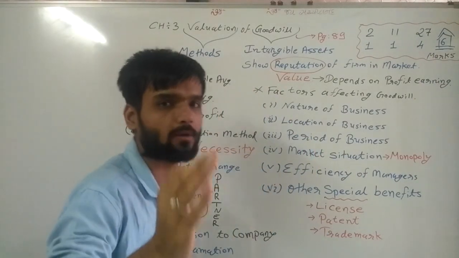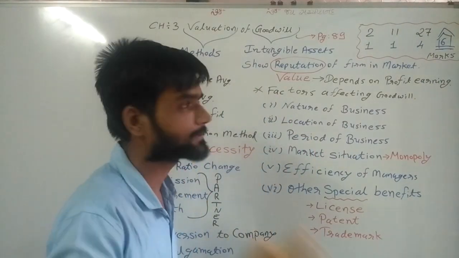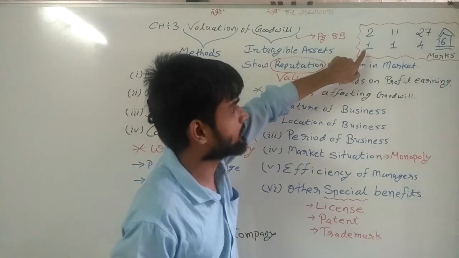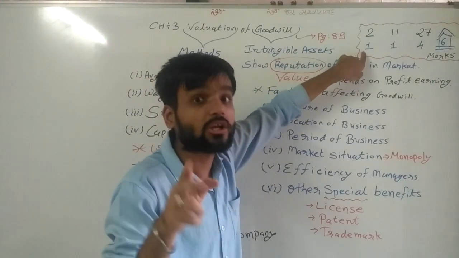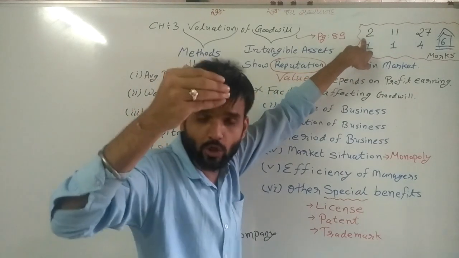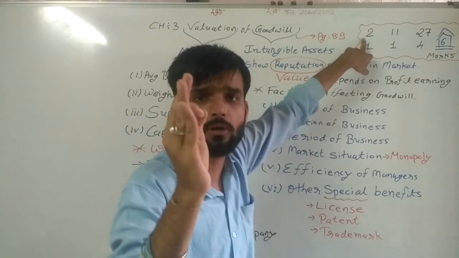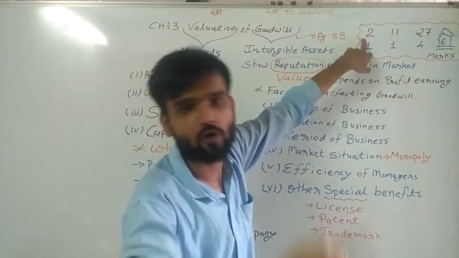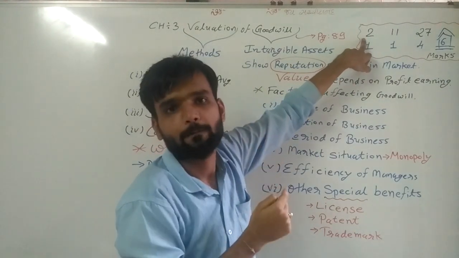Now we are talking about one important thing. The 1 marker MCQ. Sir, which number MCQ? Second number MCQ. In your question paper, question number 2 MCQ is from this chapter, goodwill.